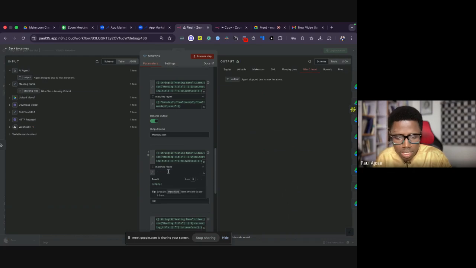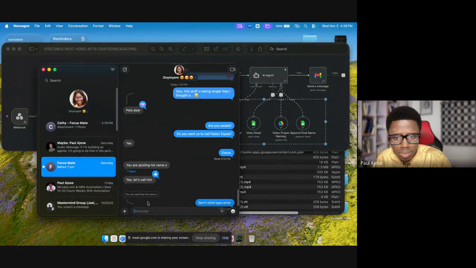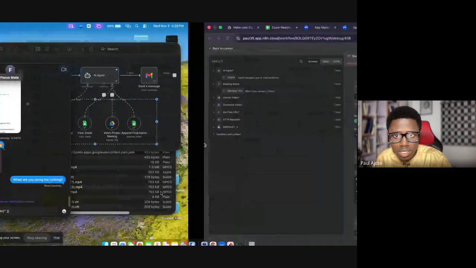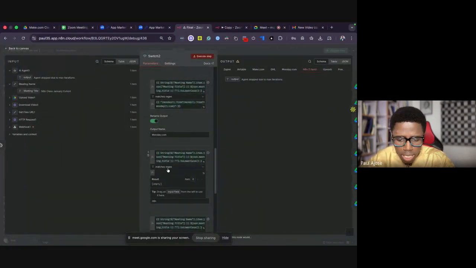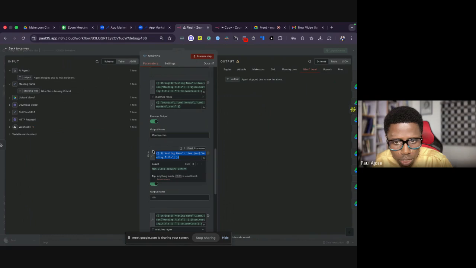Let me quickly paste this somewhere here, so I'll come back for it. So what I had here was N8N. So it was fixed, not the expression. And what I had here was the meeting name here. That was what I used for the switch to determine the folder the file is going to go to.